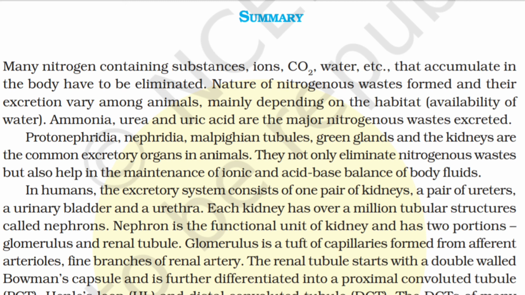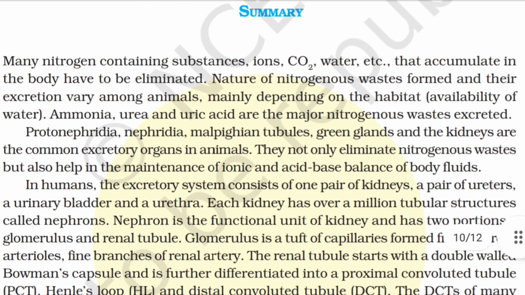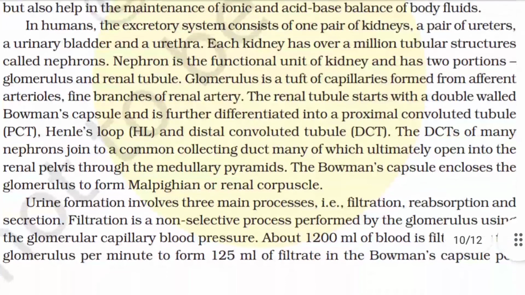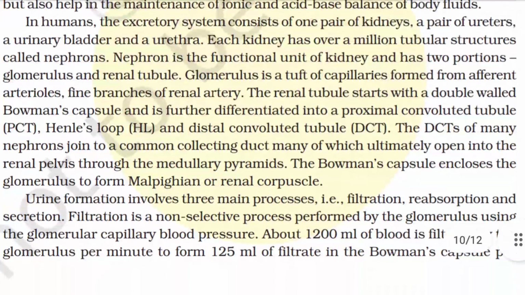The renal tubule starts with a double-walled Bowman's capsule and is further differentiated into a proximal convoluted tubule, that is PCT, Henle's loop, that is HL, and distal convoluted tubule, DCT. The DCTs of many nephrons join to a common collecting duct, many of which ultimately open into the renal pelvis through the medullary pyramids. The Bowman's capsule encloses the glomerulus to form Malpighian or renal corpuscle.